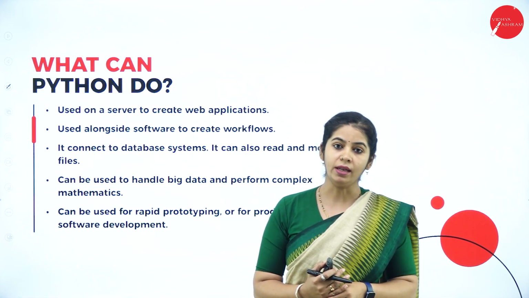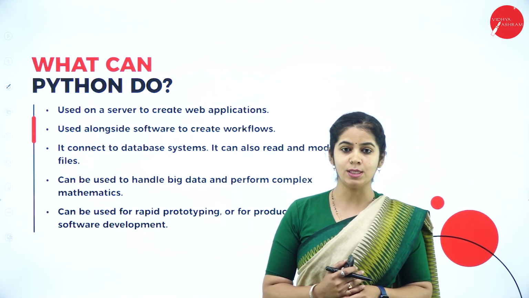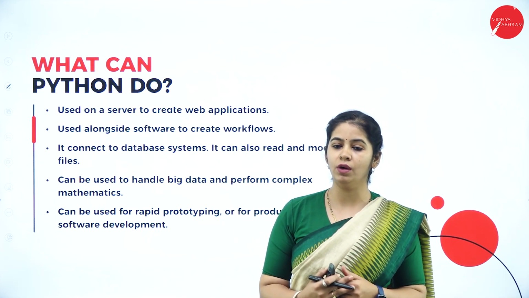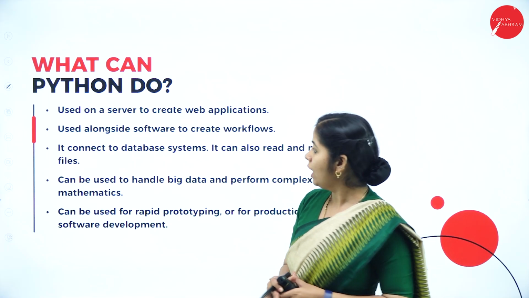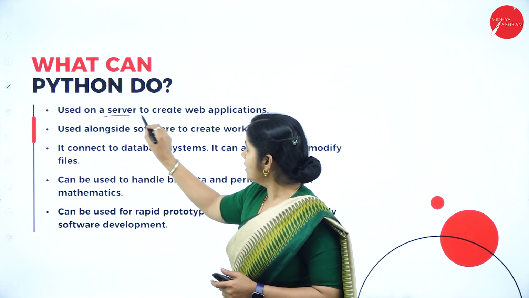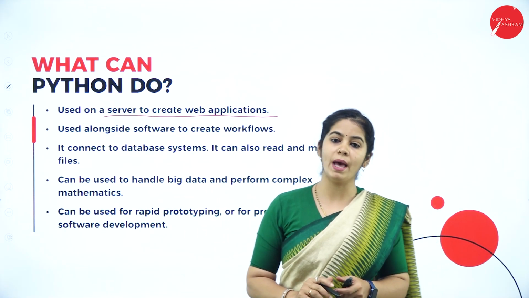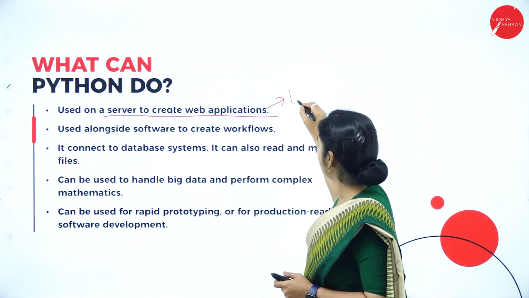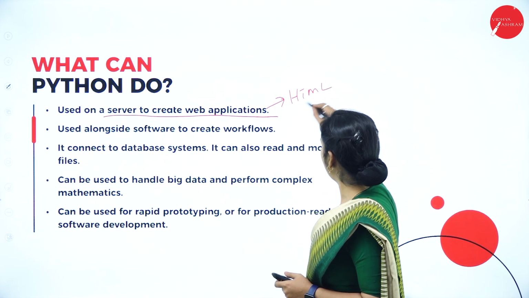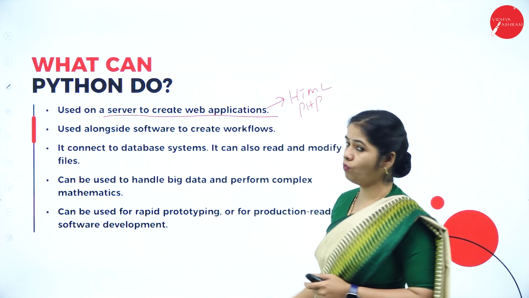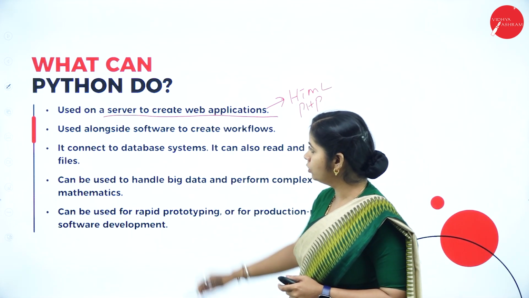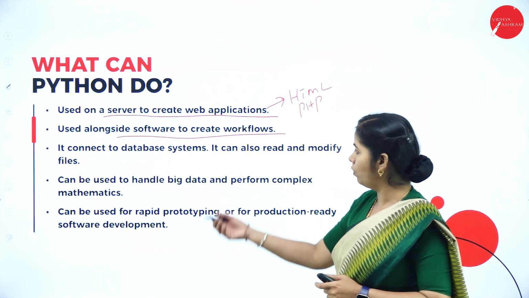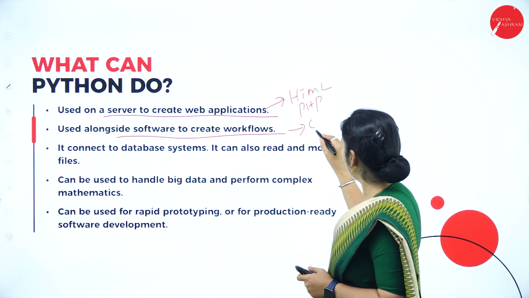What can Python do? As we said, it talks about everything. Python can do everything we do on computers. It is used on the server to create web applications. Usually for web development we use HTML or PHP, but Python can do it. It is used alongside software to create workflows. What languages do we use to create software?